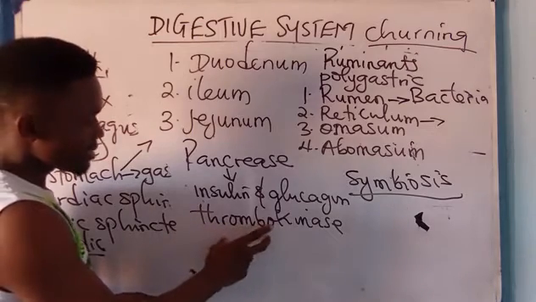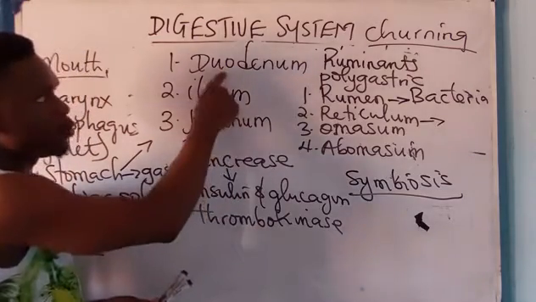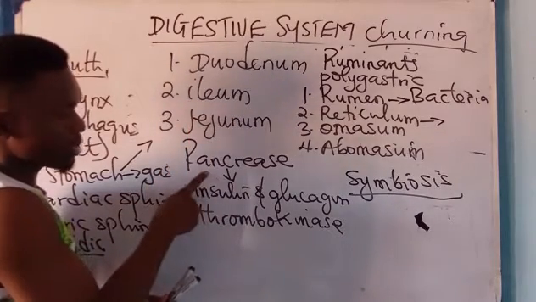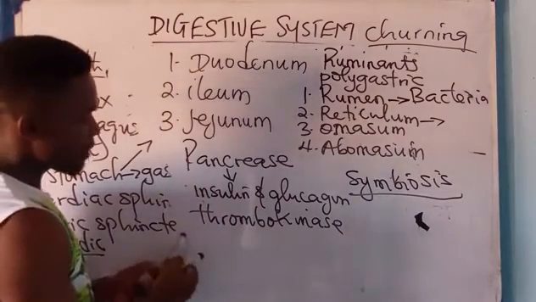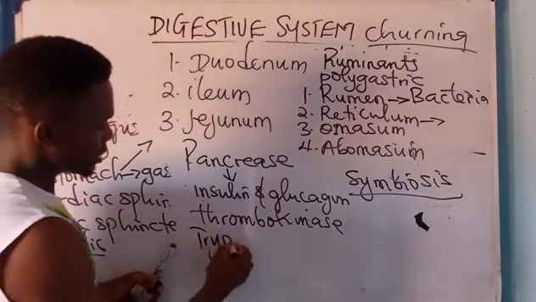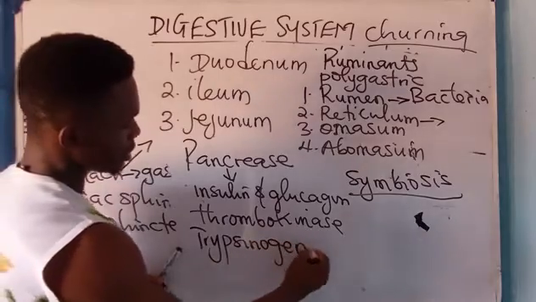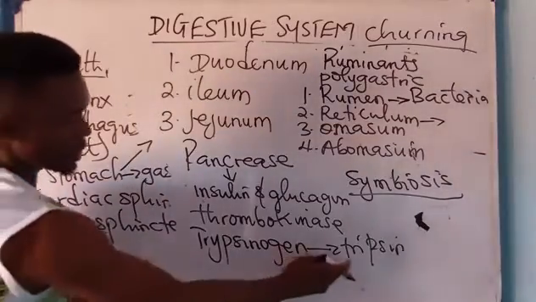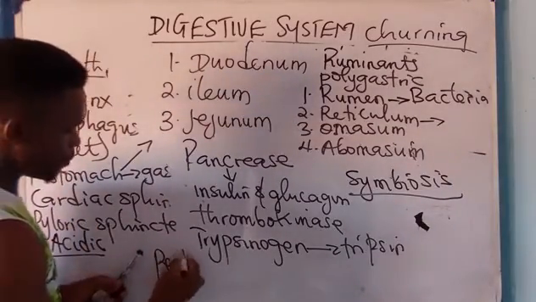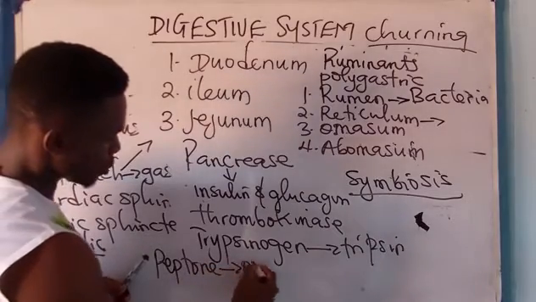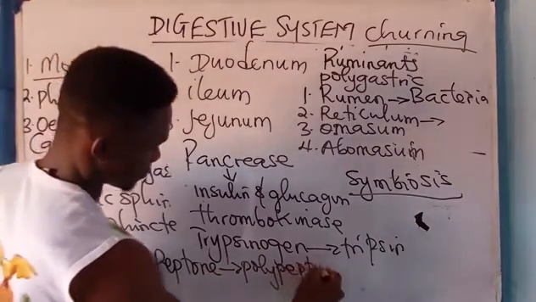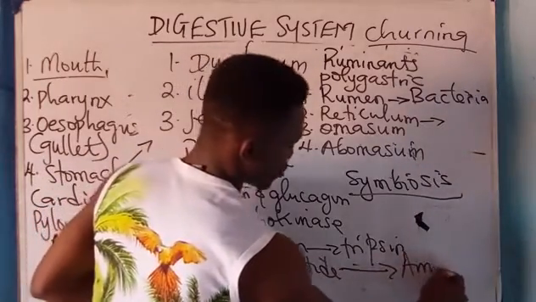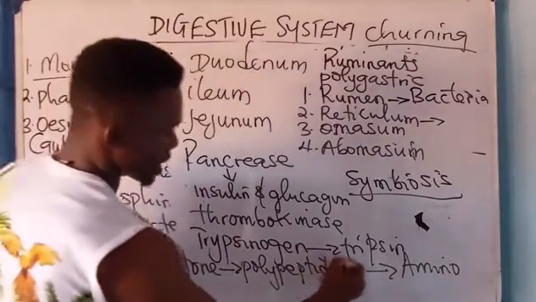Now, I said this pancreas is found in the loop of the duodenum. This thrombokinase produced by the pancreas in the duodenum converts trypsinogen into what? Trypsin. The function of the trypsin is to convert peptone to polypeptide. Now, the polypeptide is converted to what? Amino acid by an enzyme called what? Erepsin.